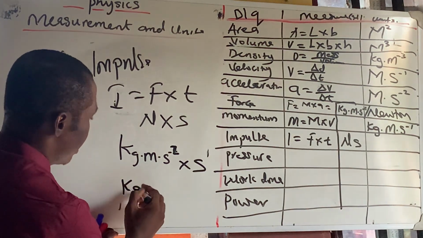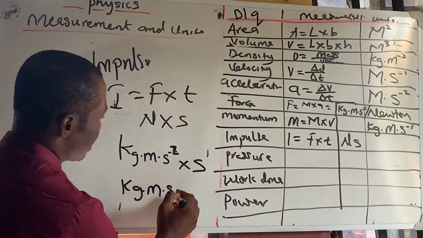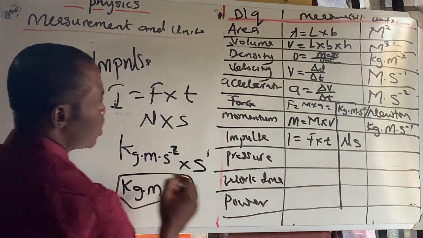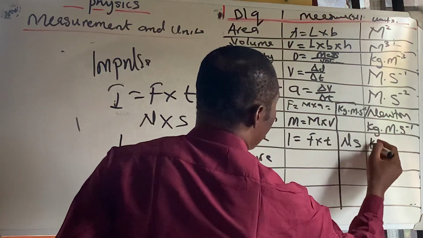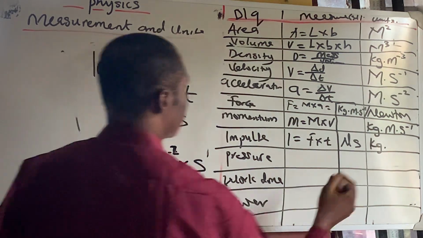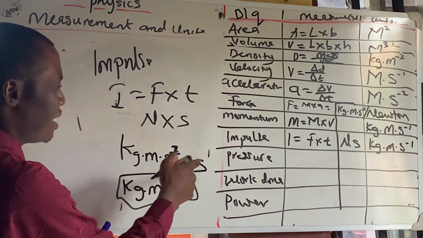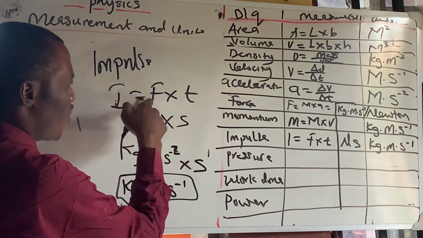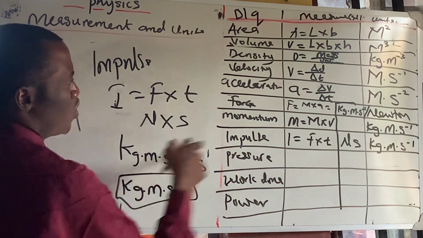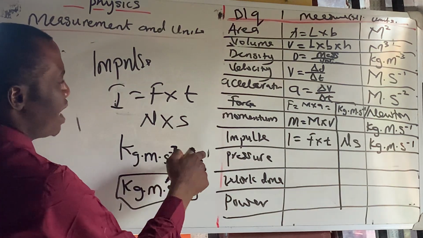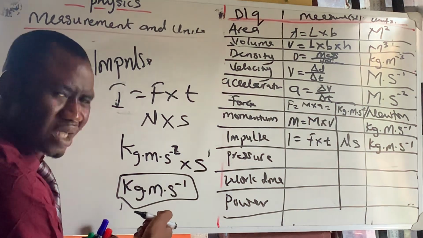So we have kg m s to the power of minus 1. So this is also the unit for impulse. You notice what I did here? This is force, and time is seconds. We brought it here, and then minus 2 plus 1 should give you minus 1.